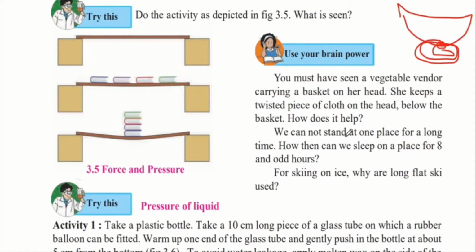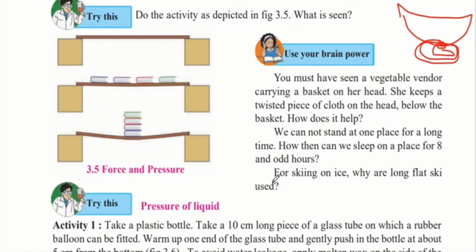We cannot stand at one place for a long time. How can we sleep on a place for 8 and odd hours? When you stand on one place, you will notice that your legs get tired. But when you sleep on the bed horizontally, you can sleep for a lot of time without feeling tired or feeling the pressure of your body.